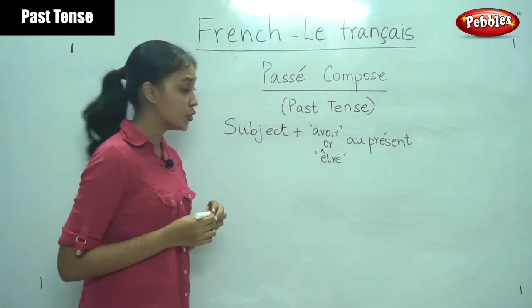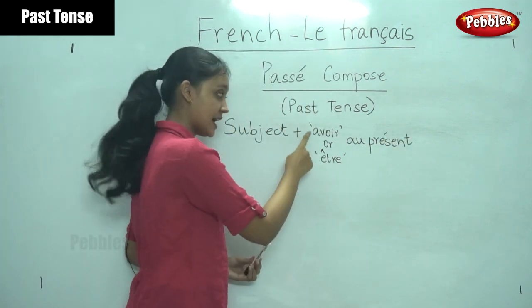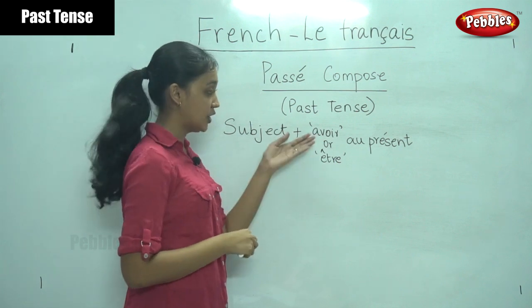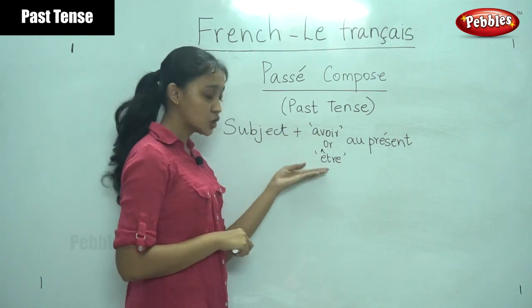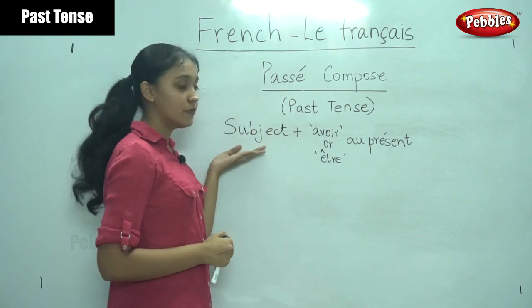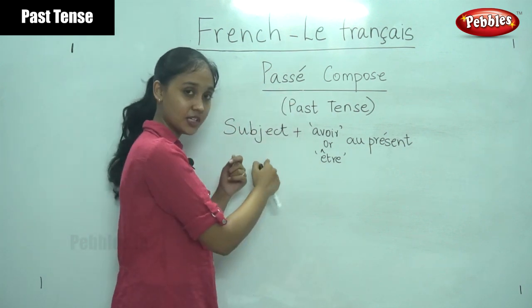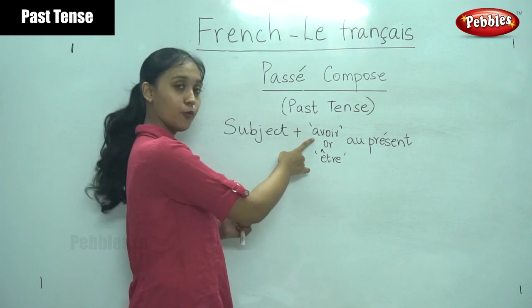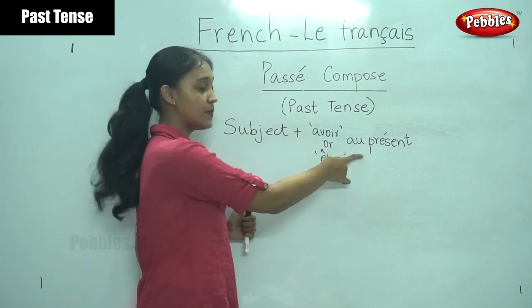So I hope you remember these two verbs. I told you these two verbs are very important. These are the two verbs which we will be using in passé composé. So first we will have to write the subject followed by avoir or être conjugation in the present.